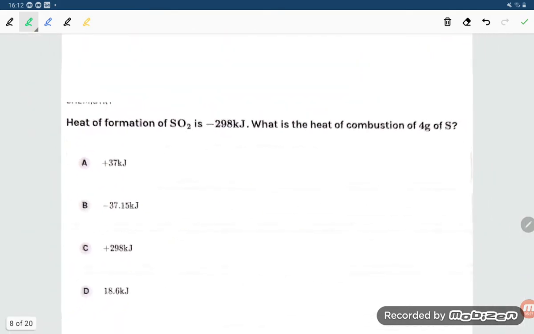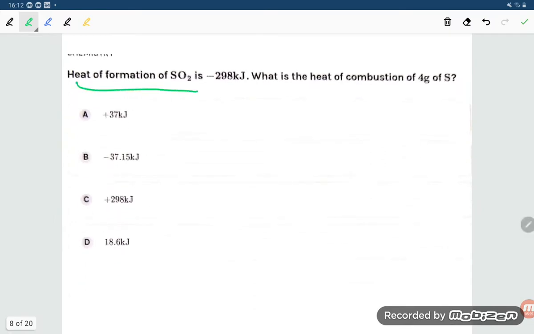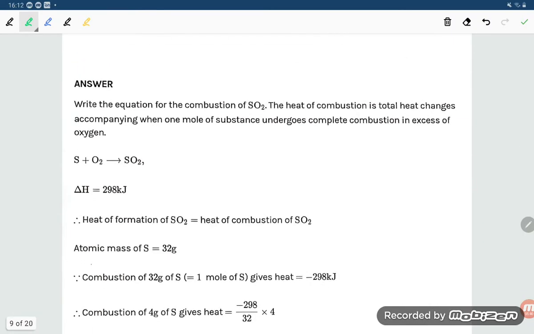Now let us do one more problem. Heat of formation of SO2 is given as minus 298 kilojoule. What is the heat of combustion of 4 gram of sulfur? Sulfur gets burned, students, and it gives sulfur dioxide. So write the equation for the combustion.